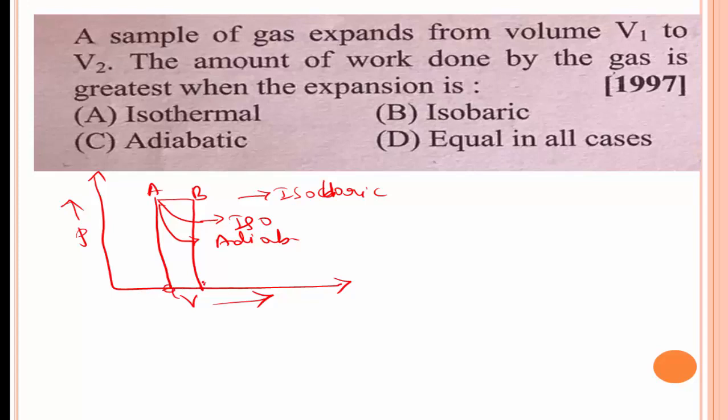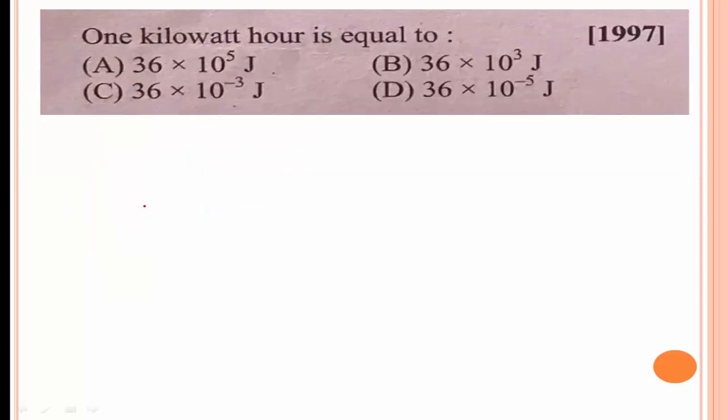Here the volume changes, but a sample of gas expands from volume V1 to V2. The amount of work done by the gas is greatest when the expansion is isobaric. From this graph we get the answer. Option B is right.